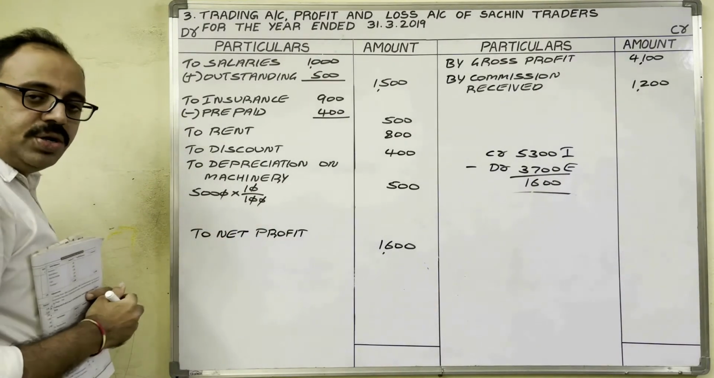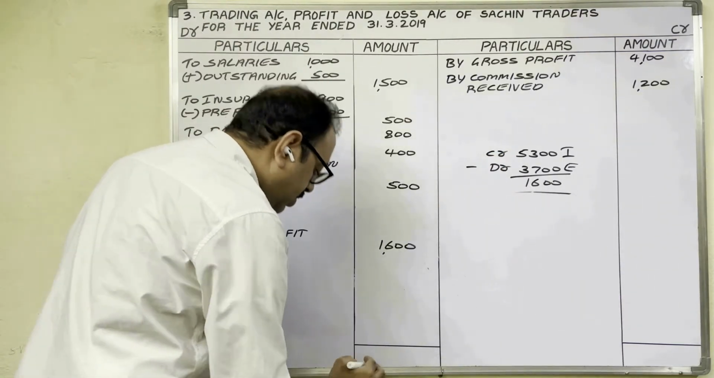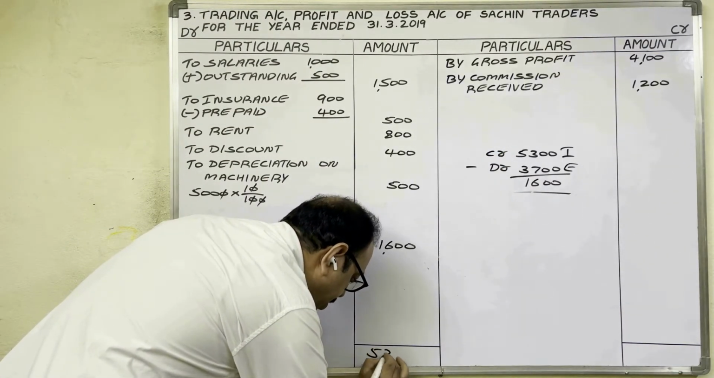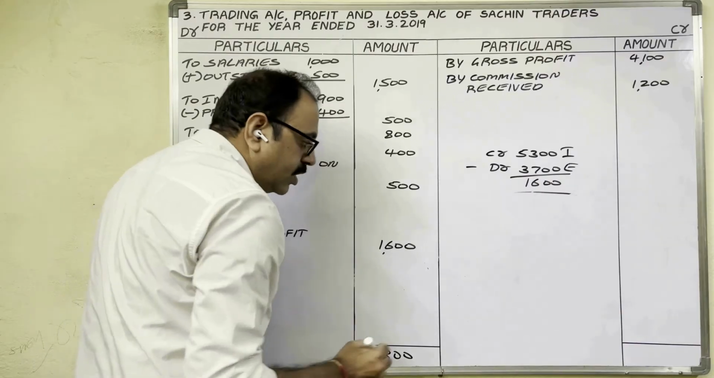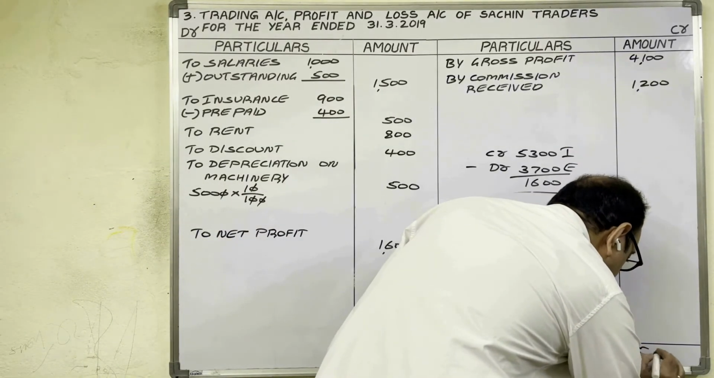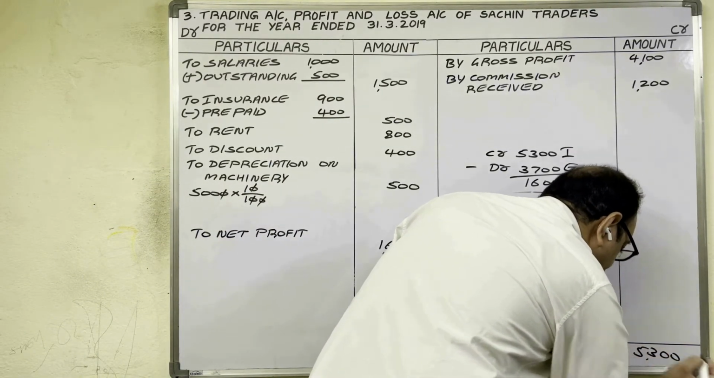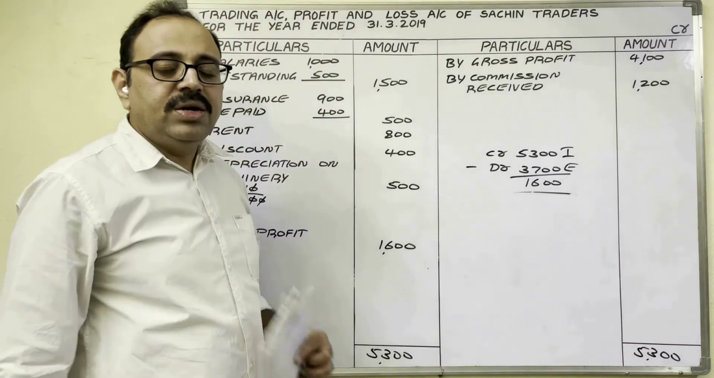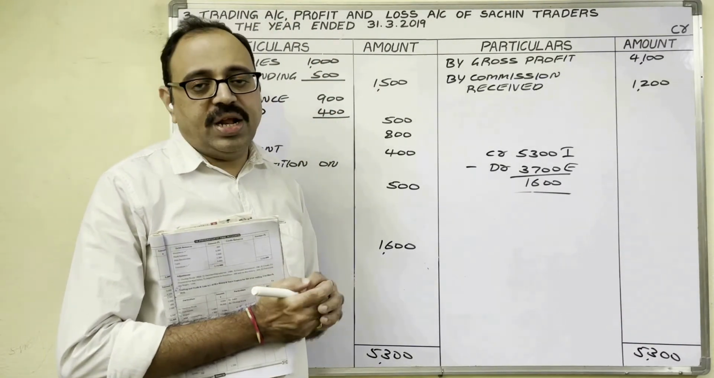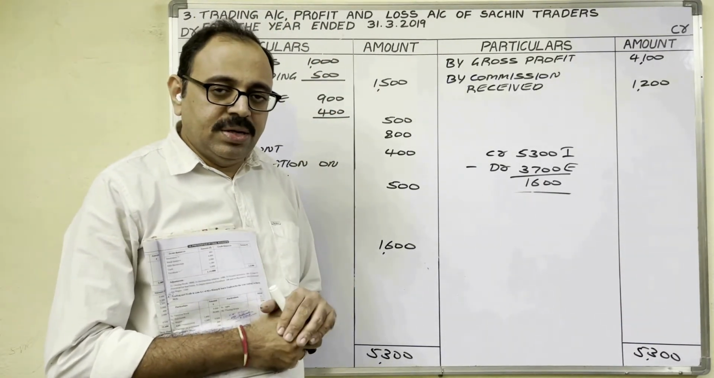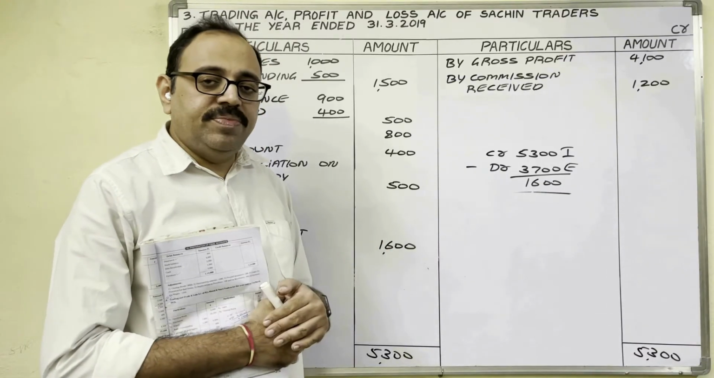Now, put the totals on two sides. Highest amount, 5,300 rupees. Credit side also same total, 5,300. With this, trading account and profit and loss account, both are completed. Now you have to close this table.